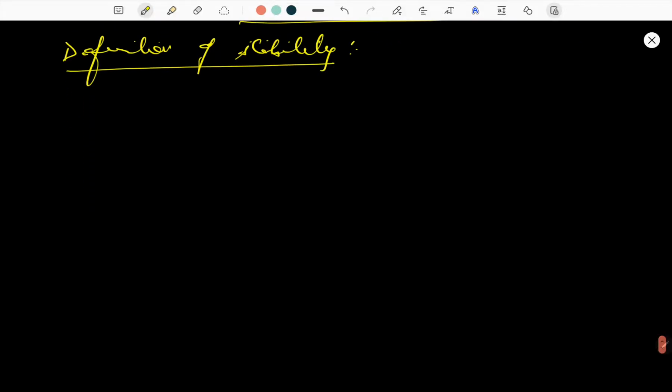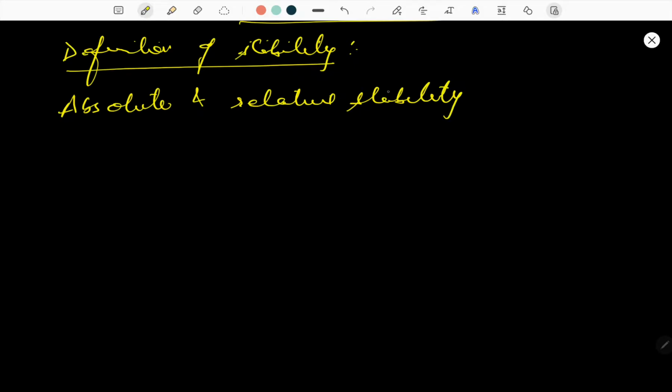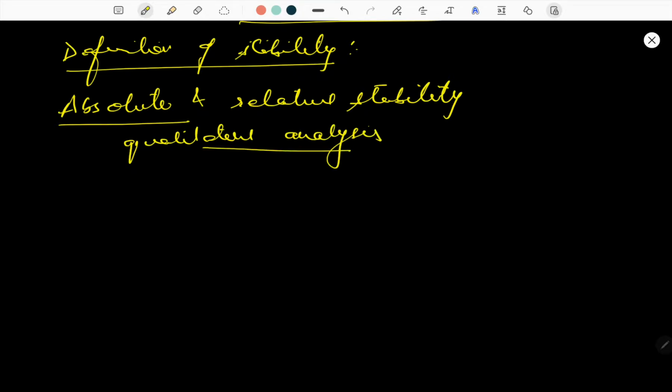In stability there are two types: absolute stability and relative stability. The term absolute stability is used in relation to qualitative analysis of stability, and the term relative stability is used in relation to comparative analysis of stability.